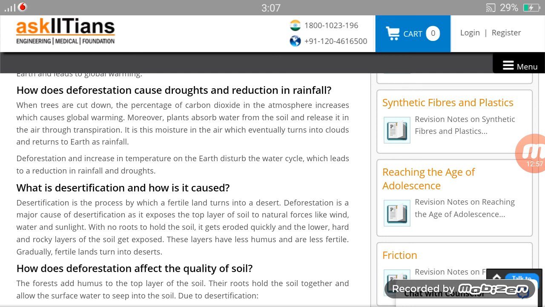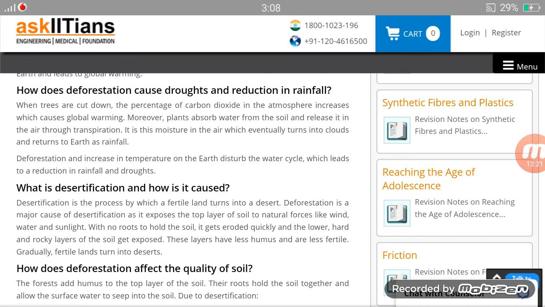Moreover, plants absorb water from the soil and release it in the air through transpiration. It is this moisture in the air which eventually turns into clouds and returns to earth as rainfall. In the water cycle, I think all of us have read this. Transpiration, then precipitation, we all have read these steps in our previous classes also.